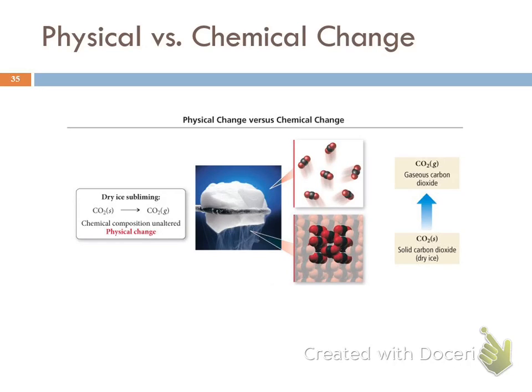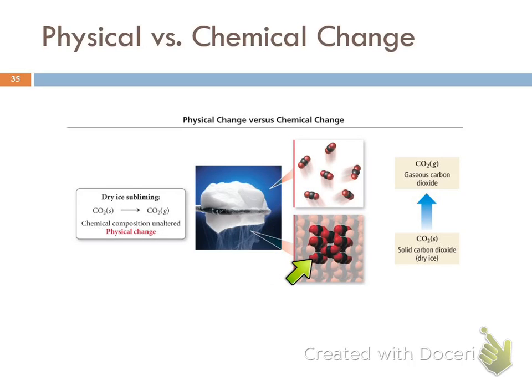So here's some examples from your textbook of physical and chemical changes. So here's a piece of dry ice, kind of looks like an iceberg. Dry ice is solid carbon dioxide. And solid carbon dioxide doesn't actually melt. It goes straight to the gas state, and that's called subliming. So it goes to the gas state. The particles are the same.